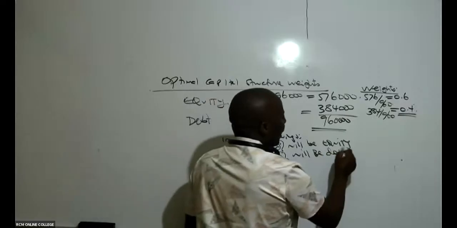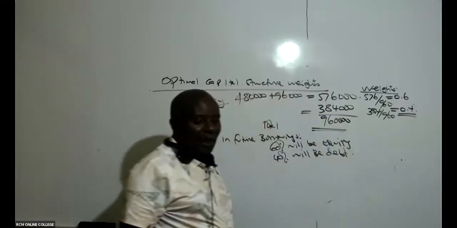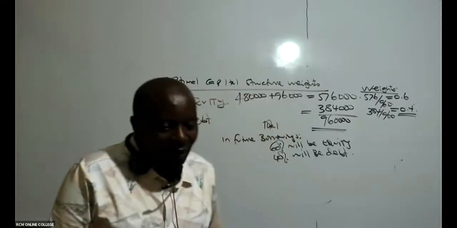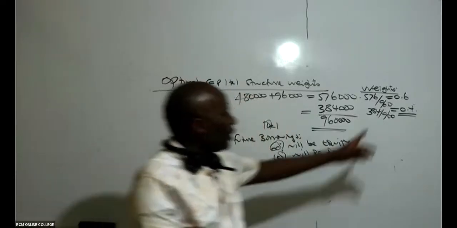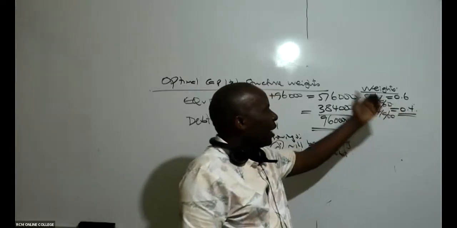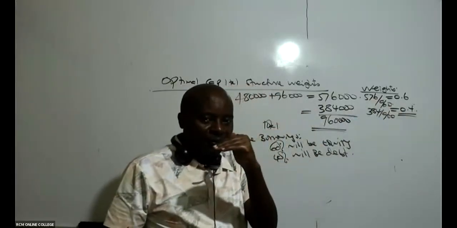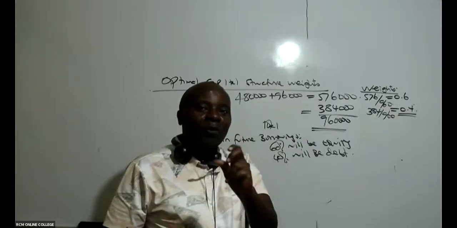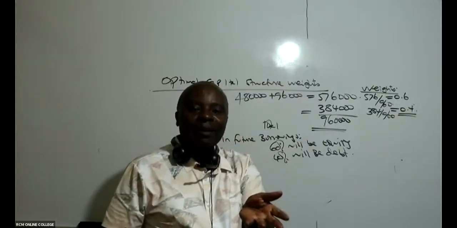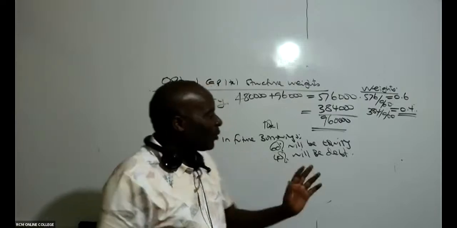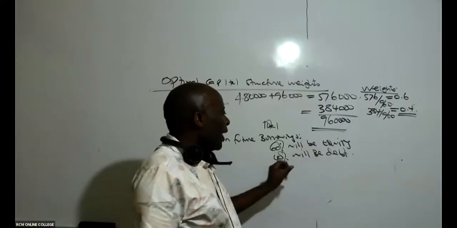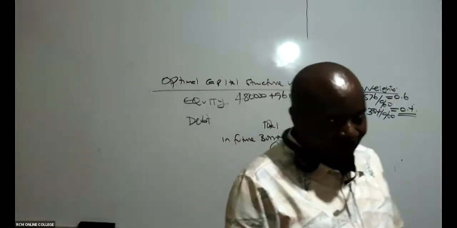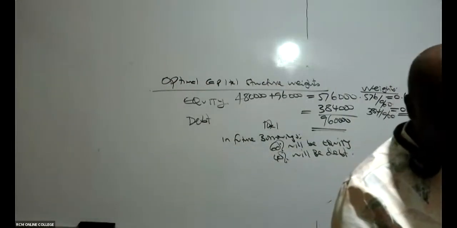I don't know if we understand each other there, that in future, because of this 60%, we have an optimal capital structure. If it's optimal, it means best, and we don't want to change from an optimal capital structure to a bad capital structure. So 60% will be equity and 40% will be debt.